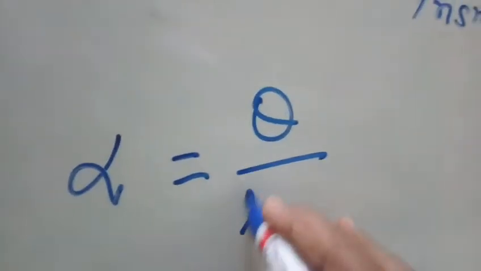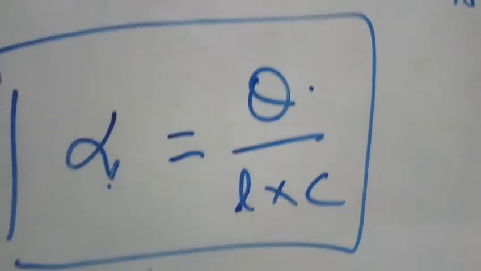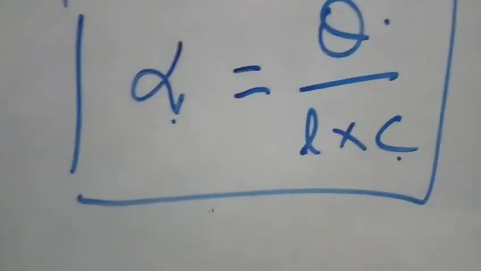Here alpha is theta by L into C, where alpha is your specific rotation, theta is the angle of rotation, L is the length of the polarimeter tube, and C is the concentration.